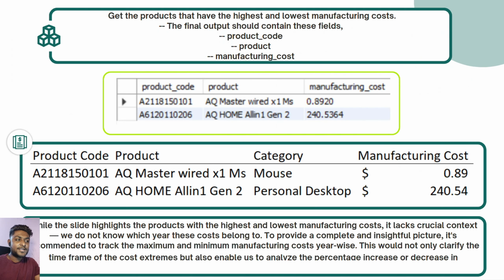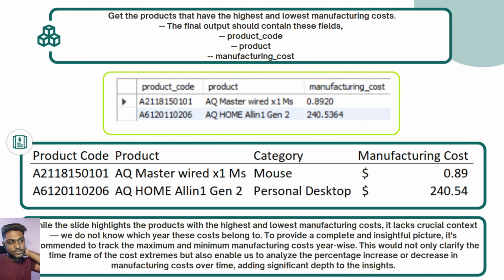So this is our next question where they want us to list down the minimum and the maximum manufacturing cost. Now below the output I have introduced another column of categories where you can see for mouse the company has paid the minimum manufacturing cost, and for personal desktop they have paid the maximum manufacturing cost.